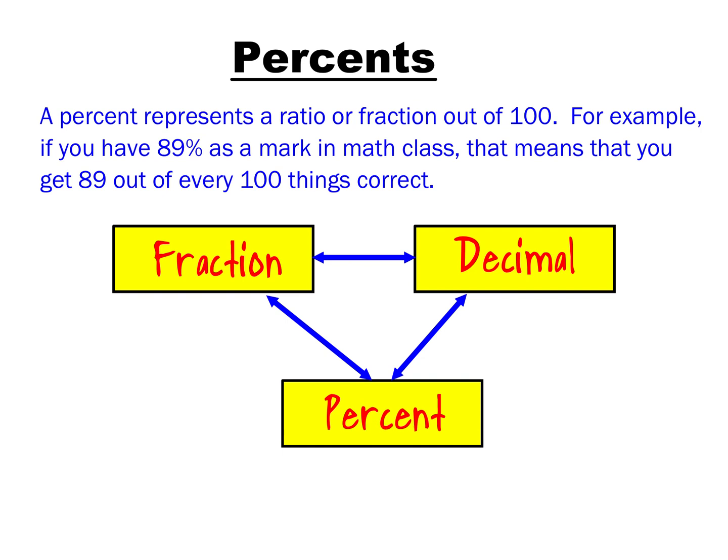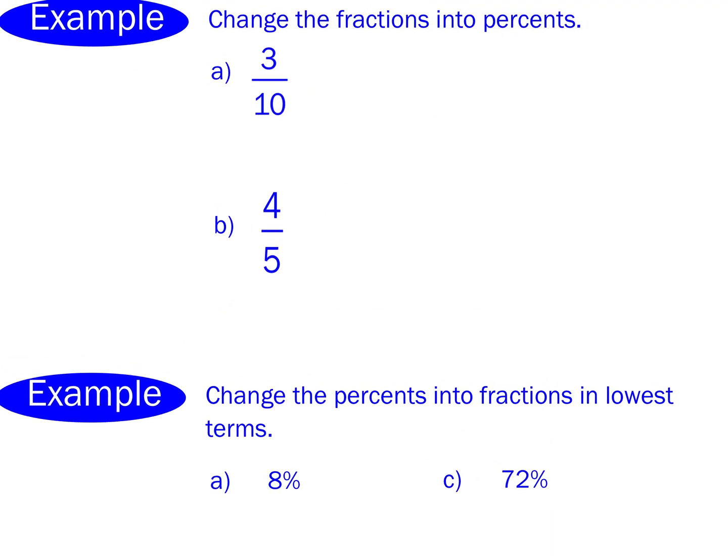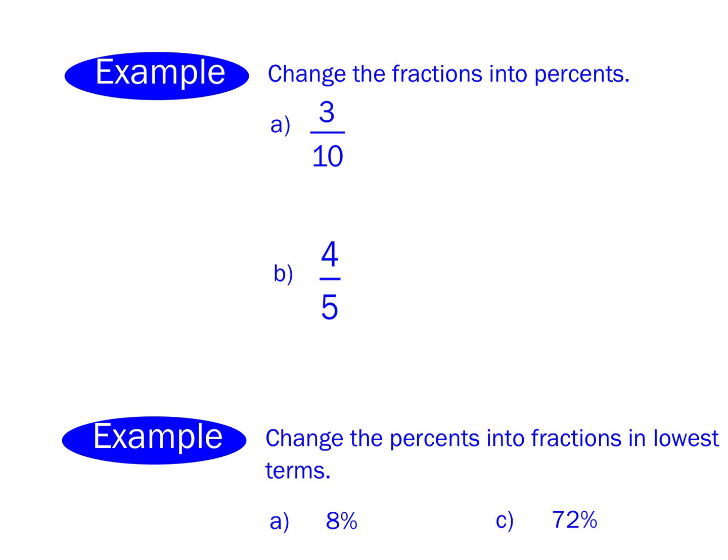So we can represent the same thing three different ways, as a fraction, as a decimal, or as a percent. And I suppose it might depend on what we are referring to, but there will be a time and place where the fraction is the most appropriate, the decimal might be the most appropriate, or the percent might be most appropriate. Okay? So, example, we are going to change fractions into percents.